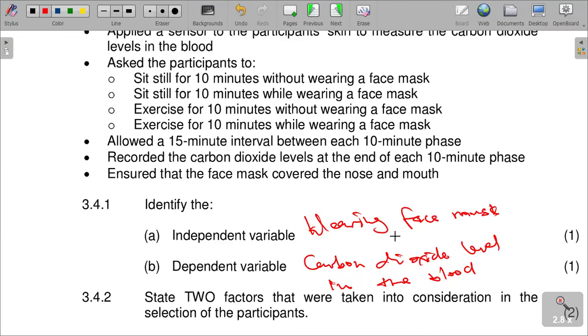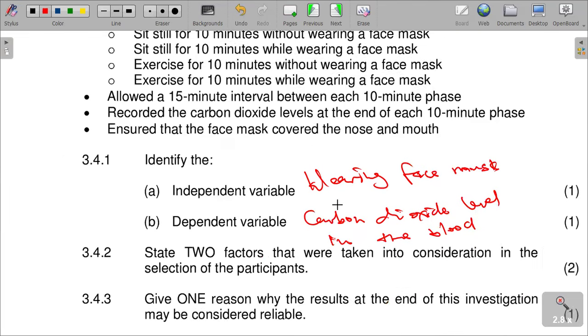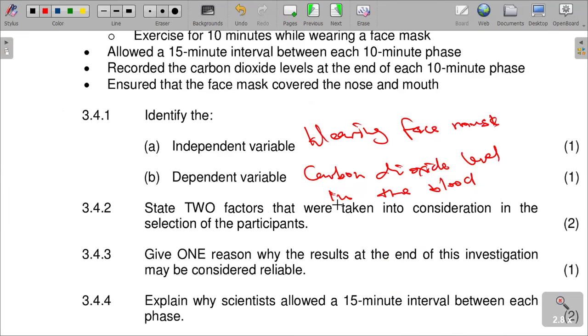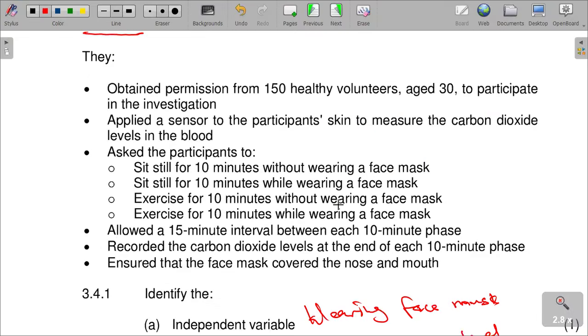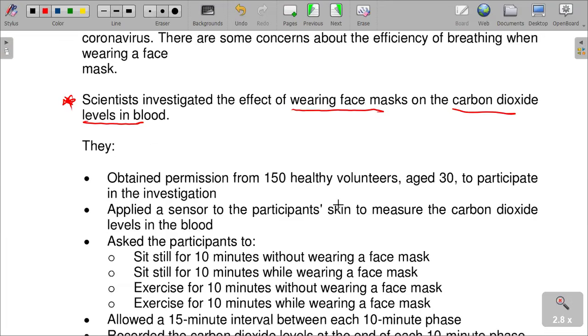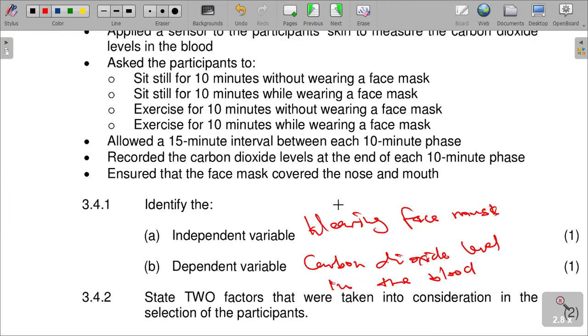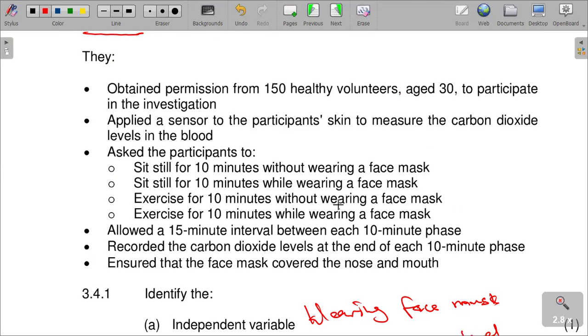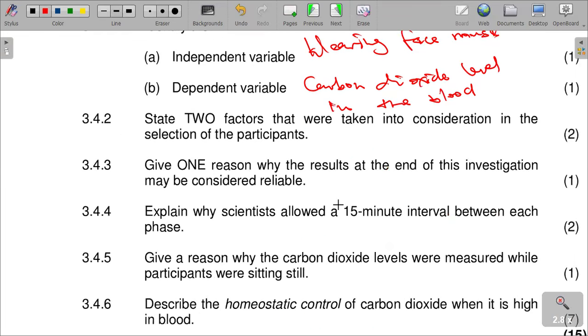So I was always saying that where the statement says an investigation was set up to do 1, 2, 3, the investigation was set wearing of the face mask on, it means it is the one that depends on the independent. So the first identified variable is the independent, and the second one is dependent. So wearing of face mask is independent, and it is affecting carbon dioxide levels.